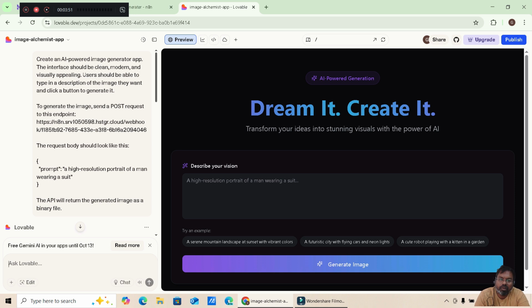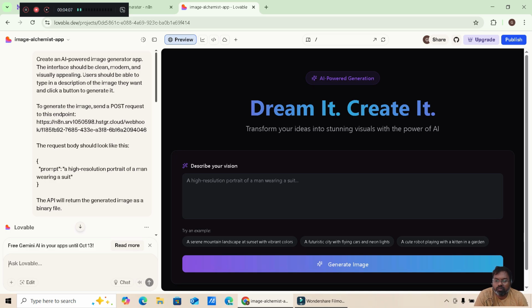So now I just want to get it connected to a Supabase or anything, I can do it here, or else I can have a preview also here.